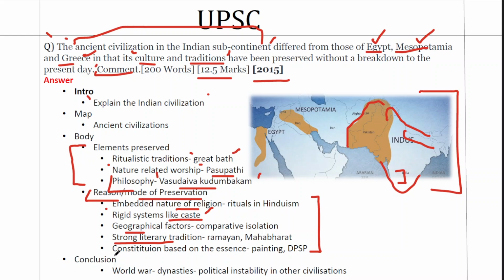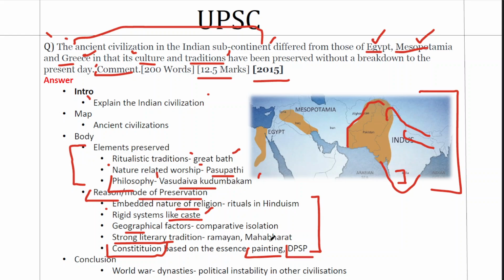Finally, it's about the constitution. The constitution is the modern law of the land, and it is the bedrock of Indian polity at present. And this constitution ensures the continuity of traditions. For example, the paintings in the constitution created by Nandalal Bose have the essence of Indian traditions and culture, like Buddhism, Ramayana. Or if you take the DPSPs, they have elements of culture as well, for example, the Gandhian principles. So all these reasons have ensured continuity of traditions and culture in Indian society.